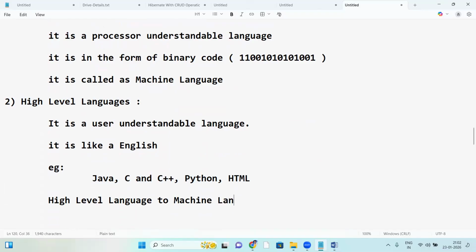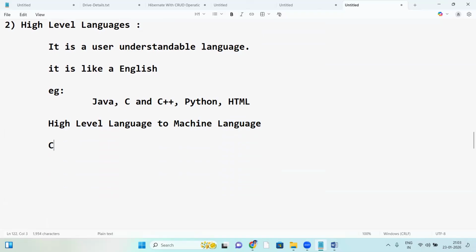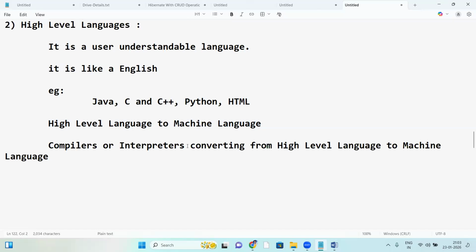So what converts from high level language to machine language? Anyone have an idea? Compilers or interpreters. Either a compiler or an interpreter converts from high level language to machine language.